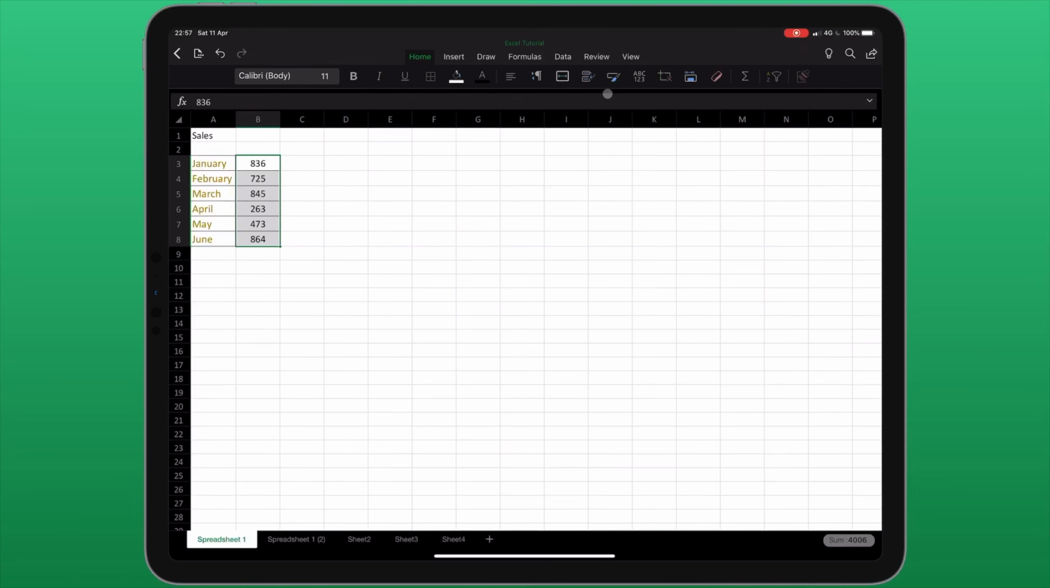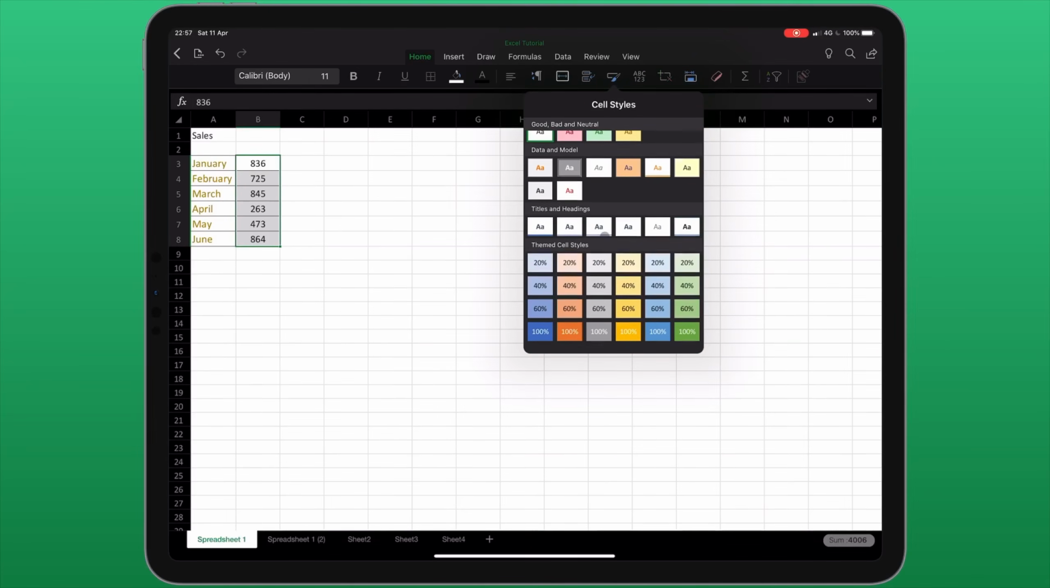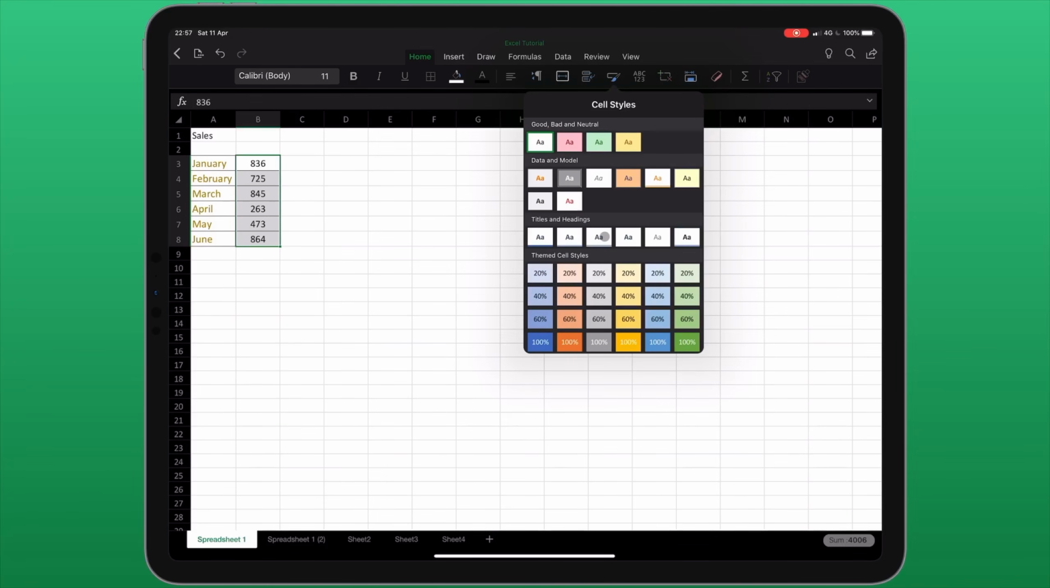A few more icons to the right, we can see a small rectangle with a paintbrush. This allows us to choose from a number of preset cell styles. This will change the fill color of the cells, as well as the text color.